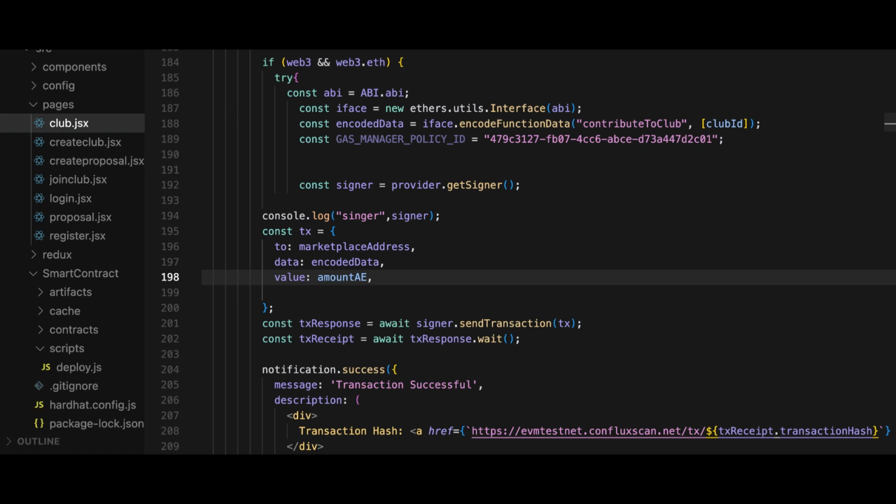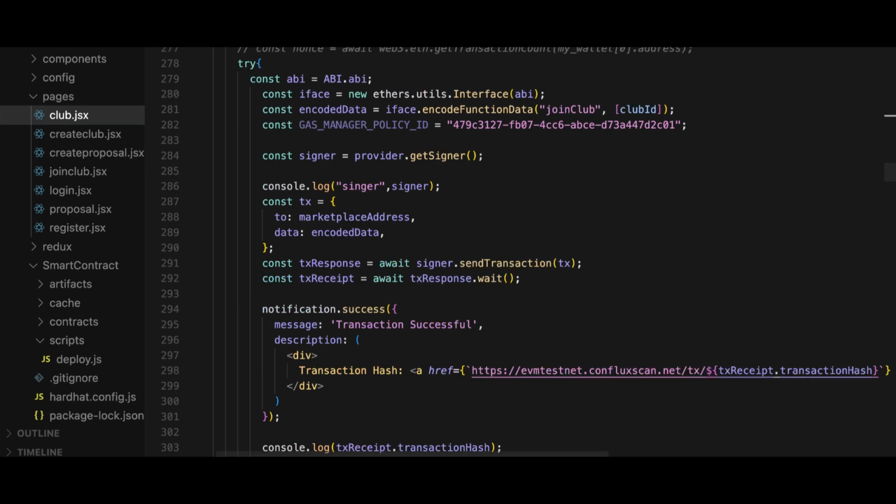The joinClub function allows any user to become a member of an existing club. By calling this function, their address is recorded as part of the club's members list. This is important because only members can later contribute funds, create proposals, or vote on them. The createClub function takes the club name and password from the user, saves the club data to Lighthouse storage, then calls the smart contract's createClub method with the club name and the storage CID. If the transaction succeeds, it shows a success message with the transaction link. If not, it shows an error.